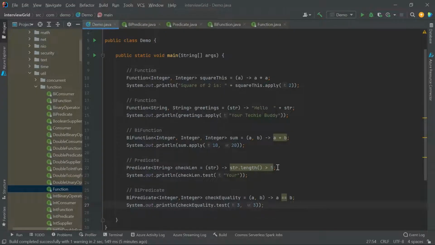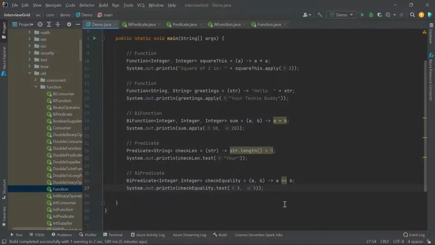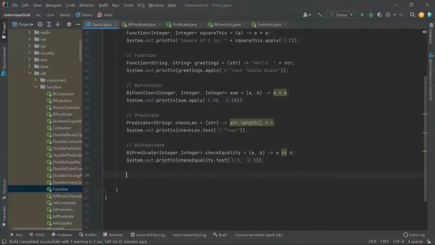Now let's check the example for Consumer. We have done Function, BiFunction, Predicate and BiPredicate. Now let's start with the Consumer interface. For Consumer, let me start with a simple one, like say hello.